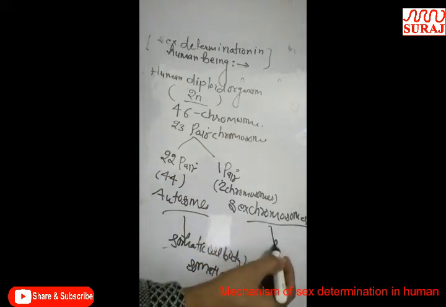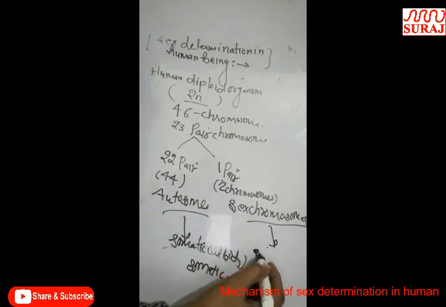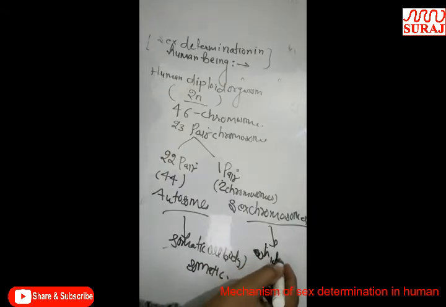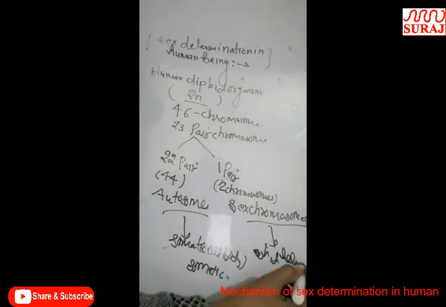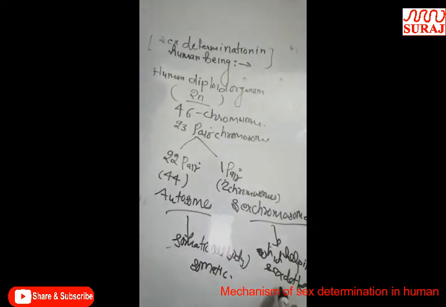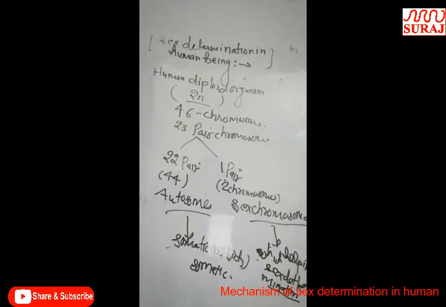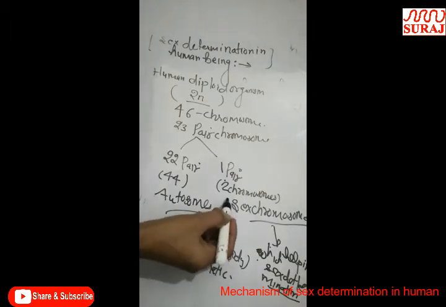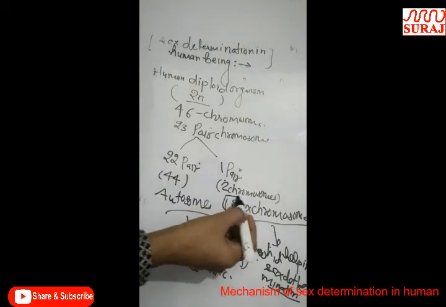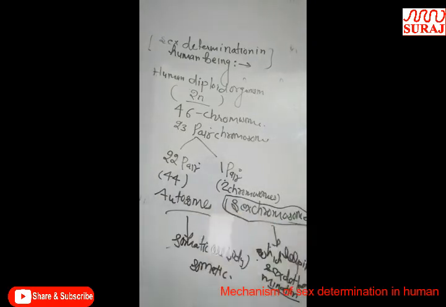And the sex chromosomes are the chromosomes which help in sex determination, and are present in germinal cells, or gamete cells, in male as well as in female.